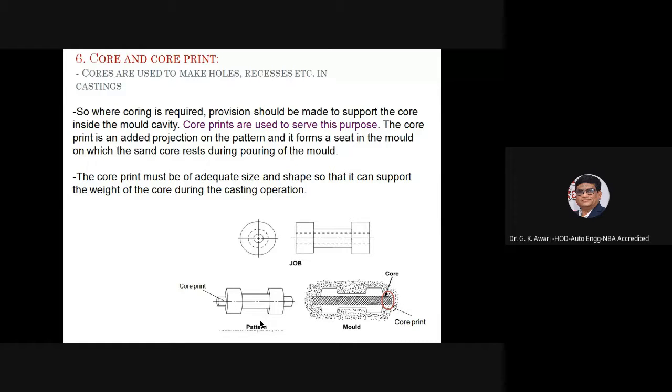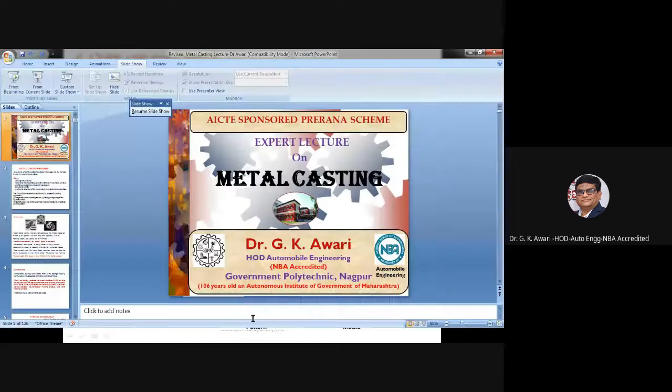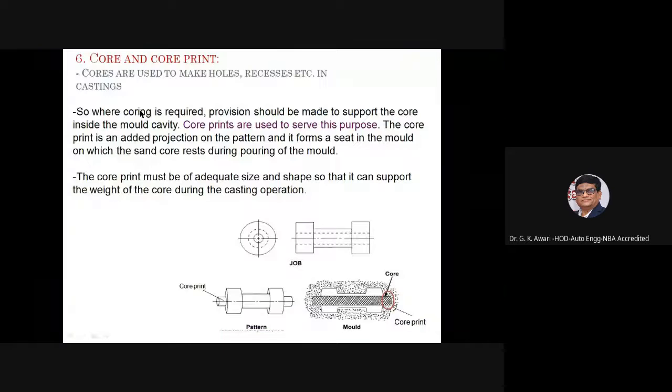The core print is an added projection on the pattern and it forms a seat in the mold on which the sand core rests during the pouring of the mold. The core print must be of adequate size and shape so that it can support the weight of the core during the casting operation. So look at this one, the core print. The core, you can see, pattern and mold.